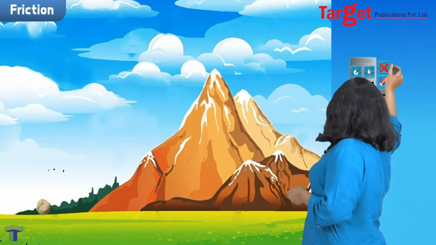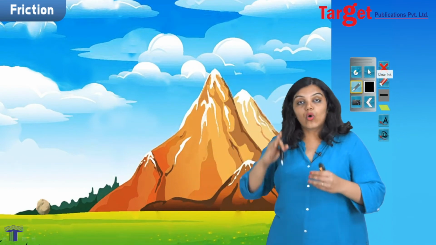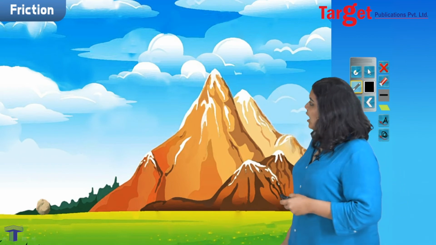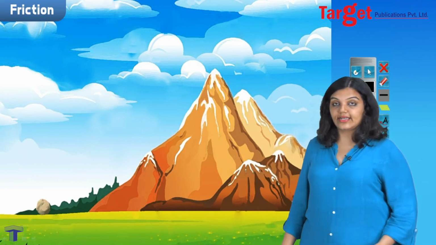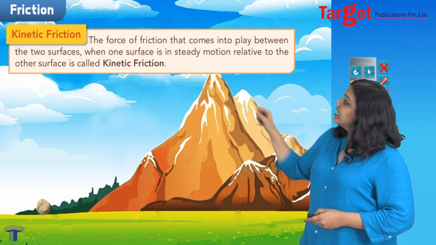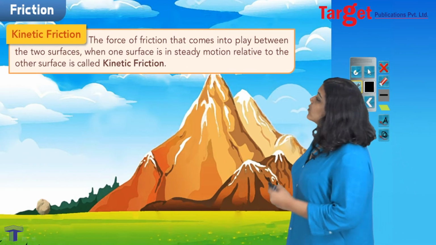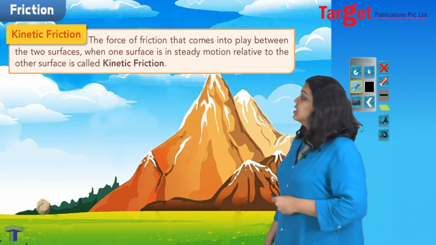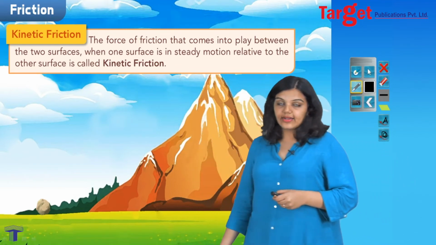The first thing to remember about kinetic friction is that it comes into play when one body rolls or slides on top of the other. So in general, when a body is moving on top of the other, that's when kinetic friction comes into play. So let's write down the definition of kinetic friction. It is the force of friction that comes into play between two surfaces when one surface is in steady motion relative to the other surface. This type of friction is known as kinetic friction.